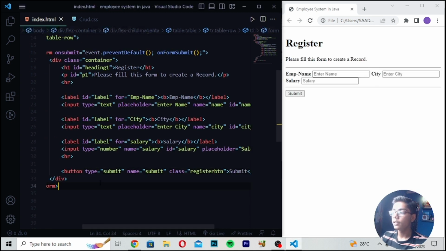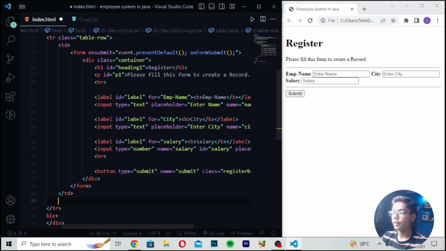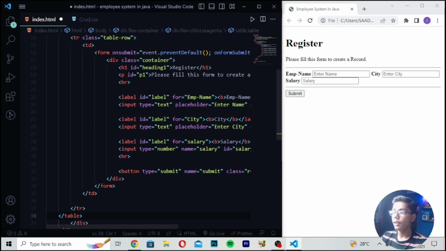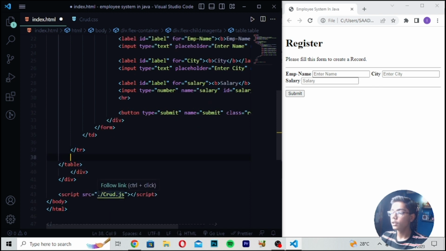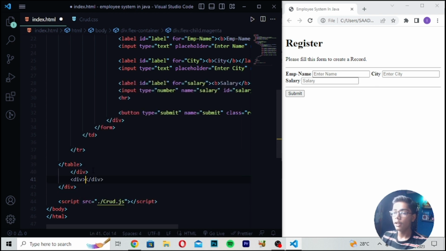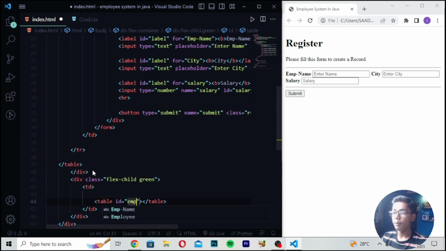And after getting this, here you have to move after this tag, give a space from here. Then I will be giving a space from here as well. And then after doing these things, we have to move under this close div tag which we have created here, and I will be making a div again, and then I will be giving it the class of flex child green. Then you have to write a table tag. So here I will be writing table id employee list.